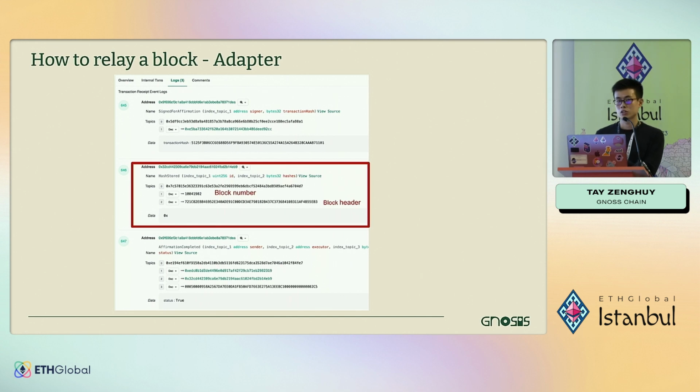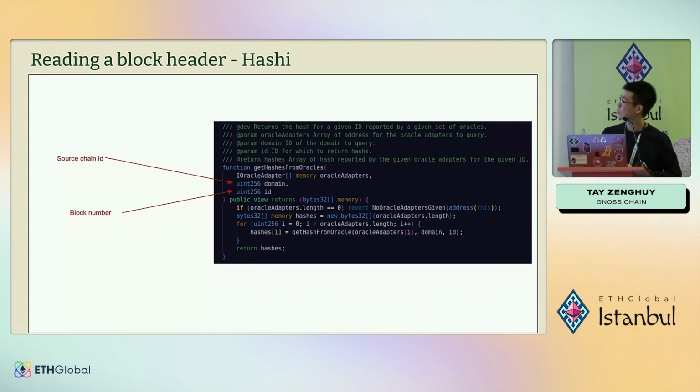So now we have two parts to check. First, we can check if the block header that Hashi relays is correct. And then we can check that the receipt routes and the receipt related data that we fetch from the source chain RPC is correct. So let me show you a simple code.